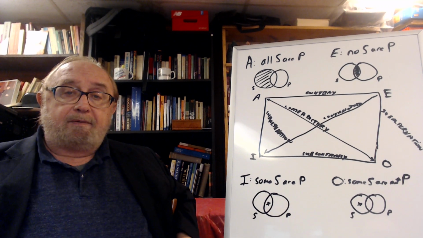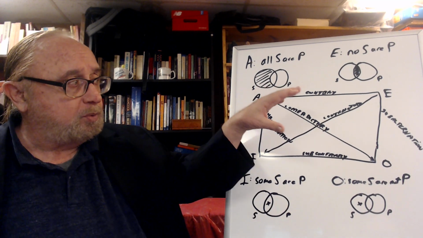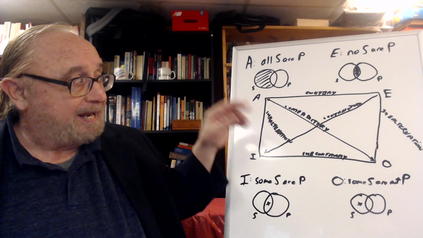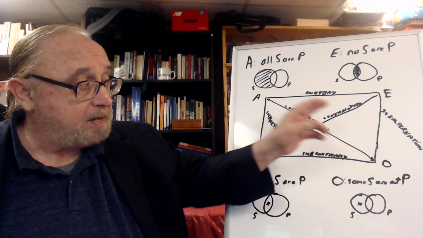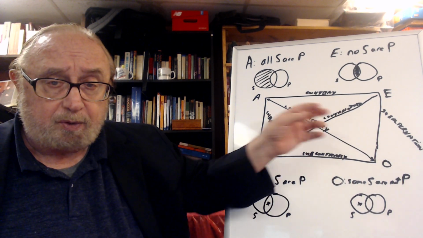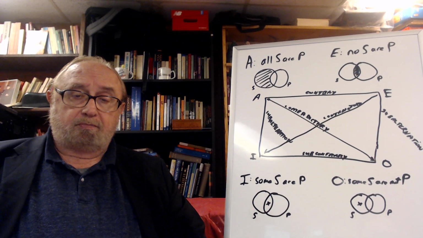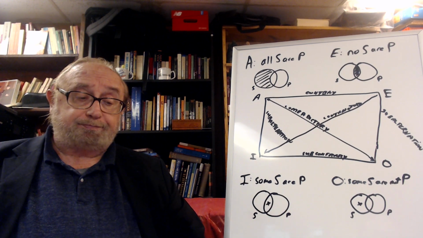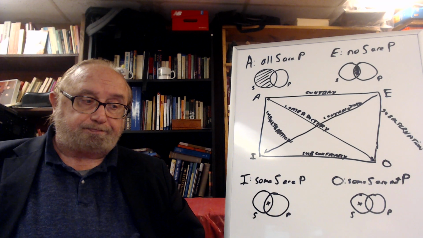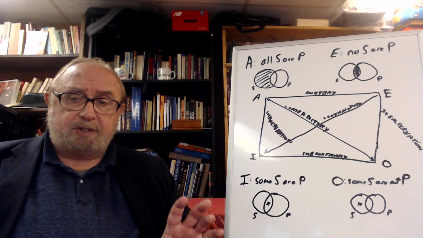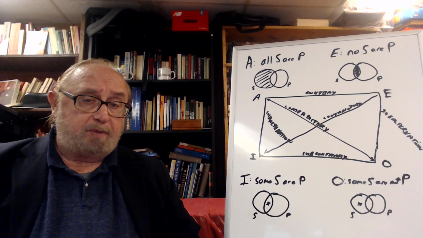So from the modern standpoint, you can't really determine any logical relationship between these propositions, except that the A and the O are logically contradictory, and the I and the E are logically contradictory, which means if one of them is true, the other one has to be false, and if one is false, the other has to be true. This is the modern point of view.